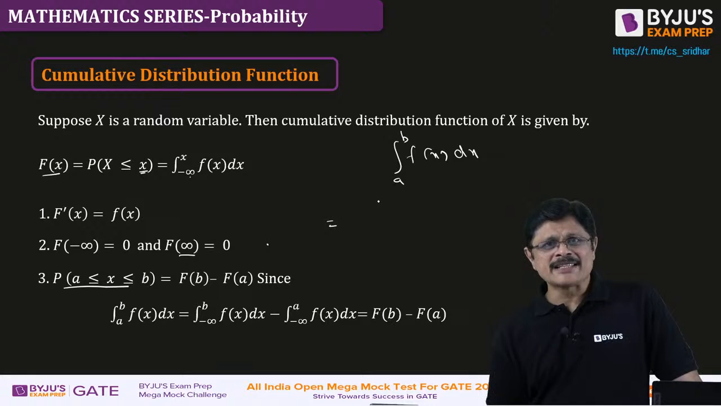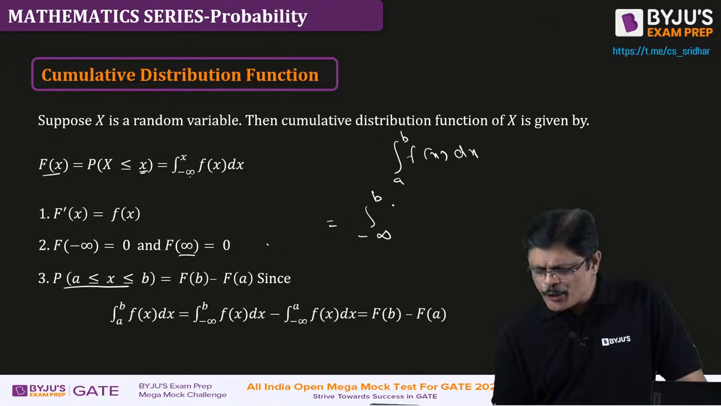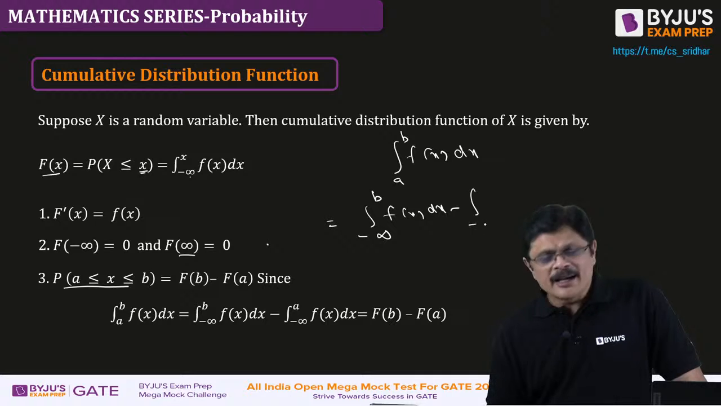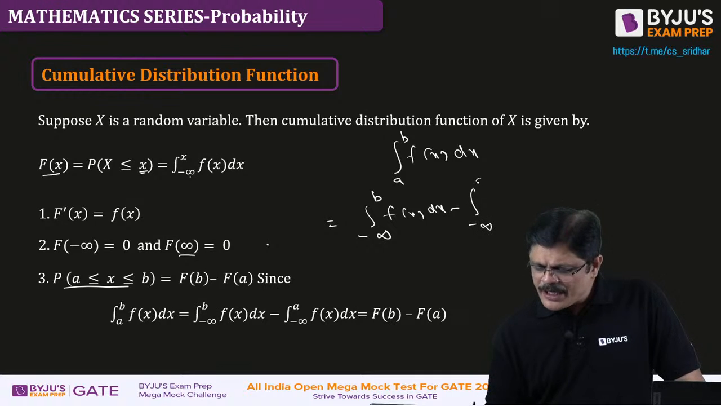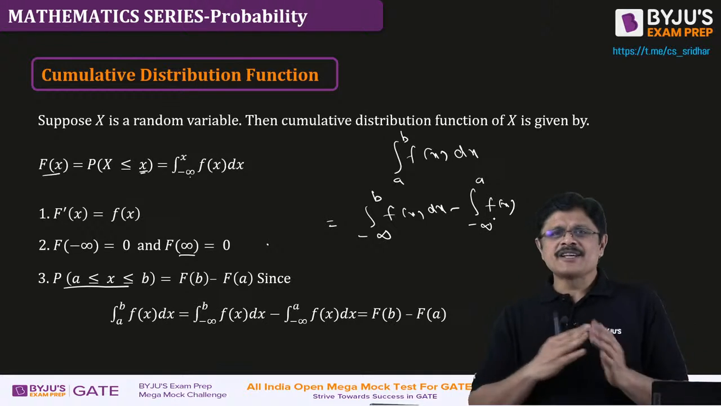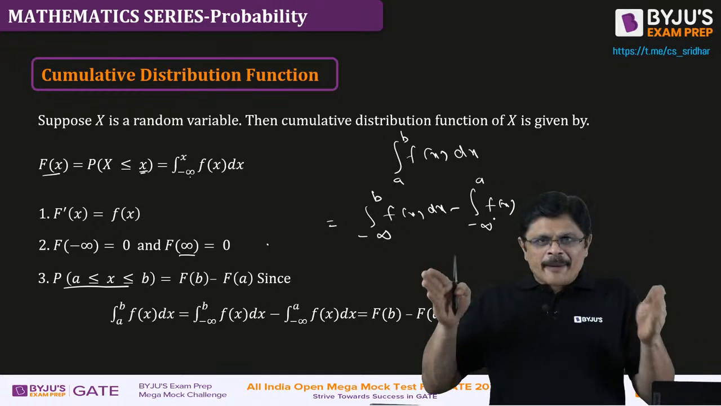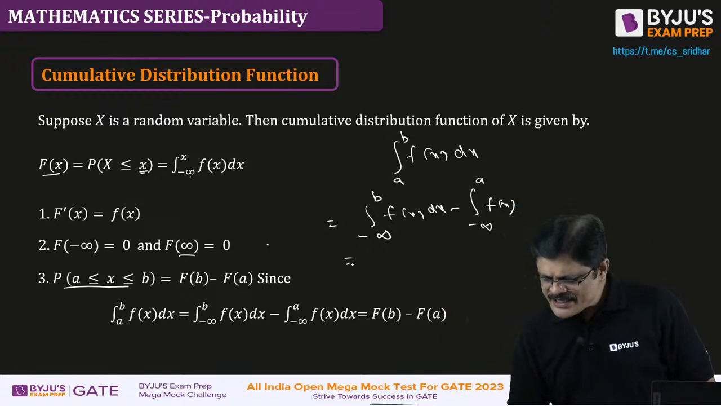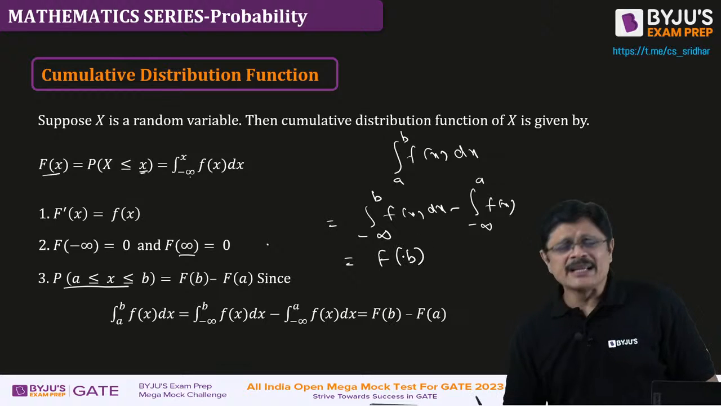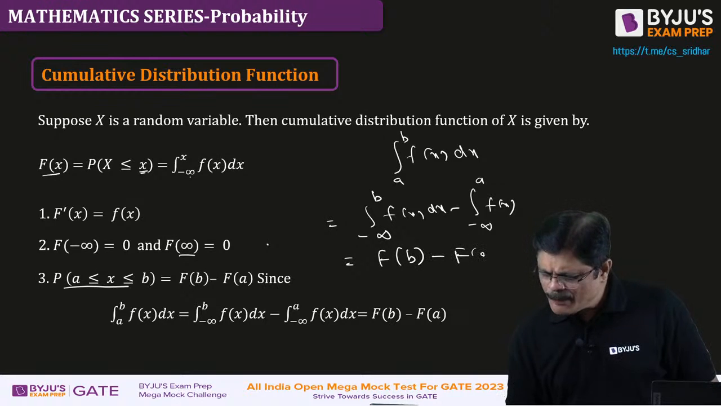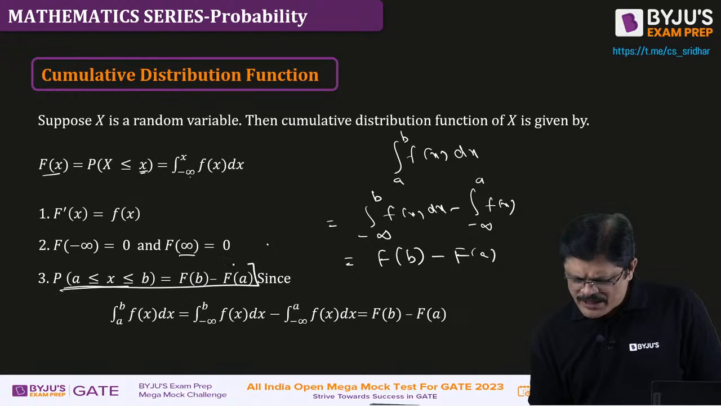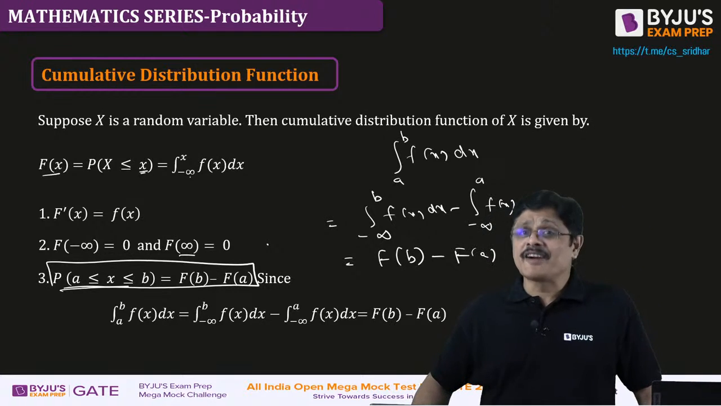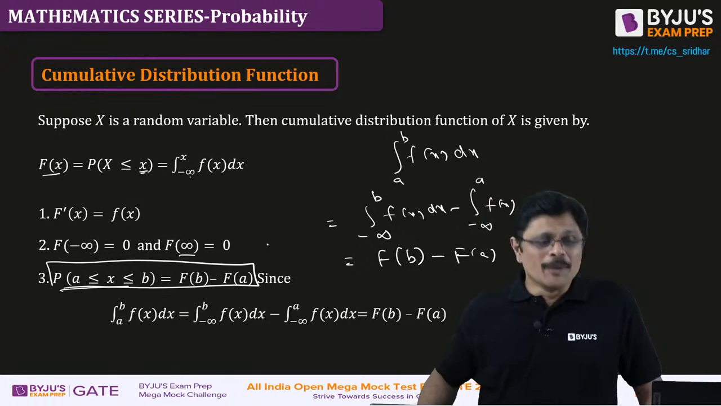And this can be written as the integral from minus infinity to b of f(x) dx, minus the integral from minus infinity to a of f(x) dx. That is, from minus infinity to b, you are removing minus infinity to a, and you are going to get a to b. This is the probability up to b minus the probability up to a. So we can use the CDF to find the probability directly with this formula. But for that you have to calculate this cumulative distribution function.